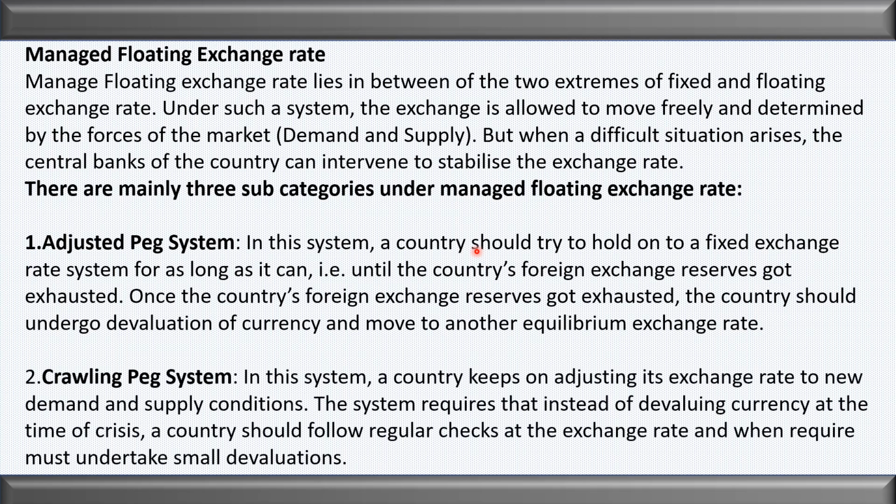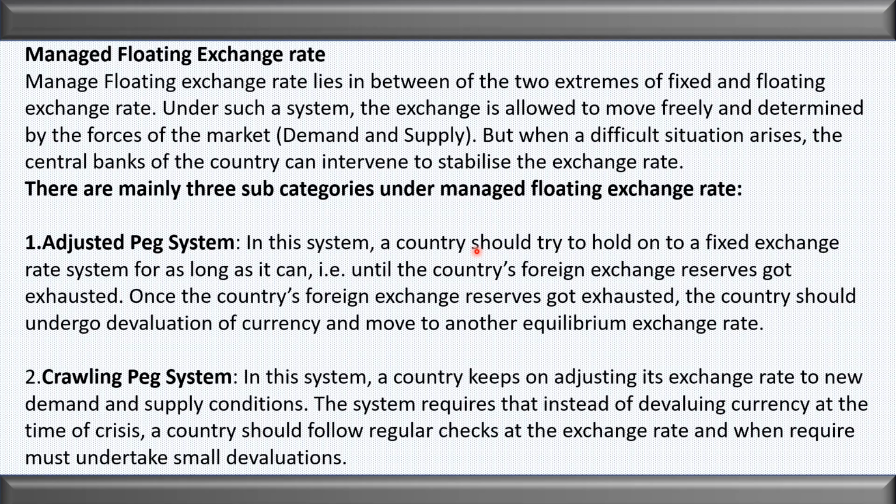The next is the crawling peg system. In this system, the country keeps on adjusting its exchange rate to the new demand and supply conditions. It means that the country is adjusting the exchange rate against the market force of demand and supply, trying to keep the exchange rate fixed by subsiding the effect of demand and supply. How? By purchasing the foreign exchange reserve, by selling the foreign exchange reserve.